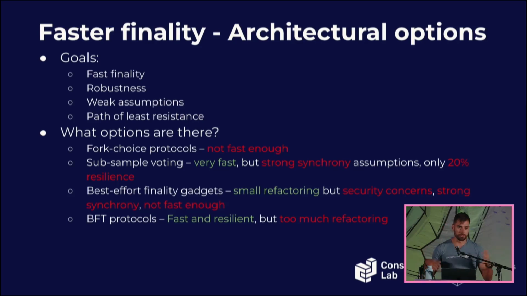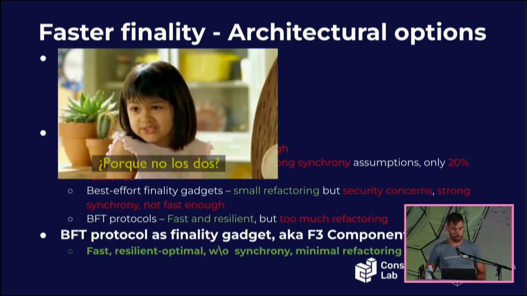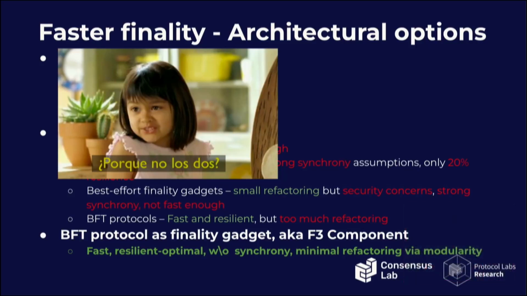And of course, the holy grail of distributed systems that have been studied for decades, BFT protocols. We know they're fast, we know they're resilient, but changing a longest chain protocol into a BFT protocol is too much refactoring. It's definitely not the path of least resistance. So looking at the last two, there's an immediate idea. Why don't we combine them, right? Can we provide maybe a BFT protocol as a finality gadget, just as an additional module that provides finality?